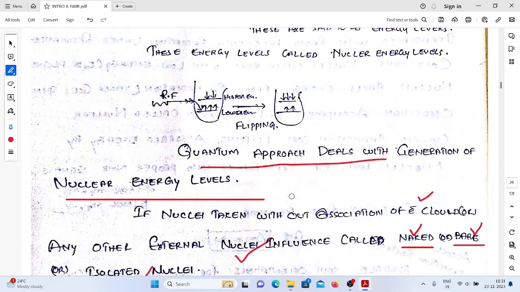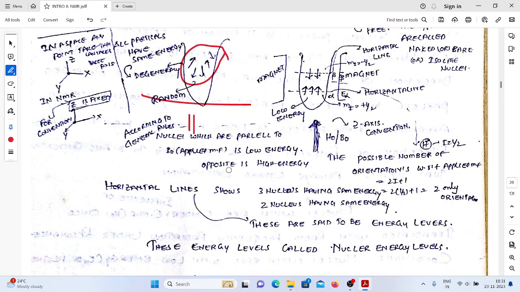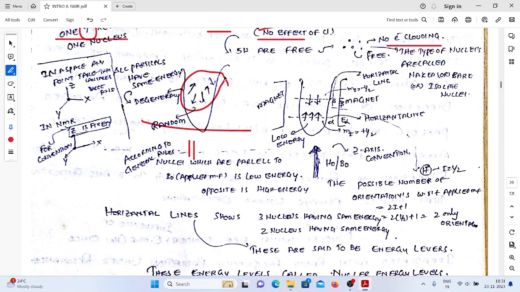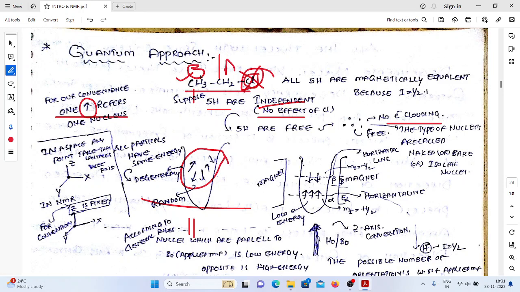See this one. This is the initial situation, right? We have 5 nuclei in this example. All the 5 nuclei are not influenced by any external field. So all are independent in nature, randomly moving. Now what are we doing? We are going to place these 5 in the external magnetic field. Once you place all these in the external magnetic field, what happens?